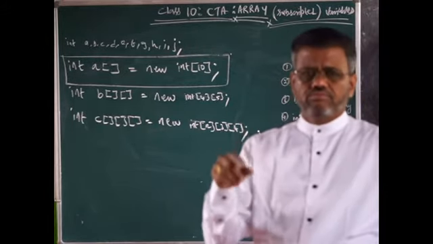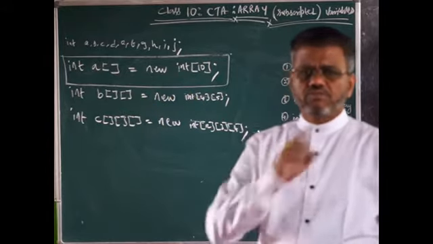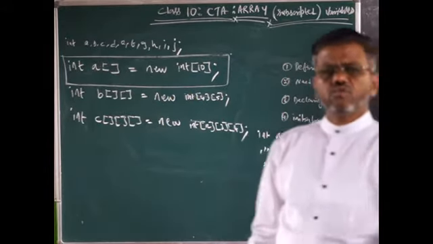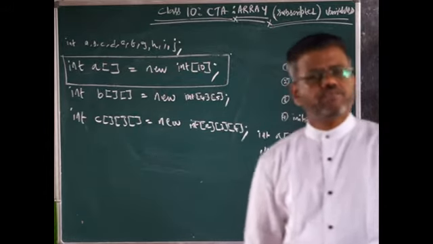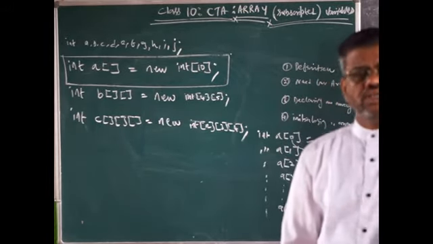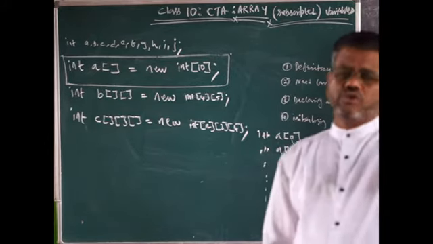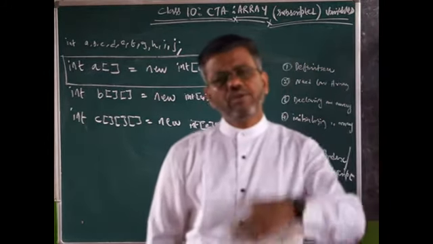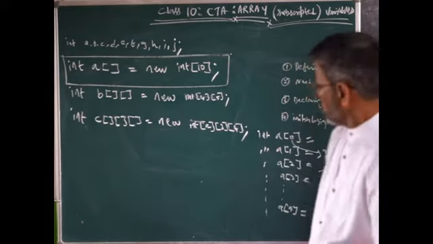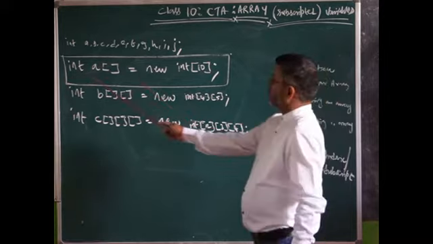Name of 0 is the first friend's name, then the second friend's name, third, fourth, fifth, like this, 0 to 49. How many friends are there? 50 names can be stored. Because you declare a string, you can store only string values. If you have float, you can store the float value. If you have double, you can store the double precision value. So whenever you declare the array, this is how it should be.